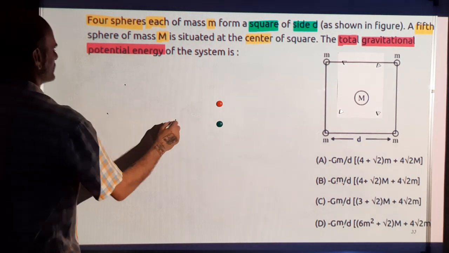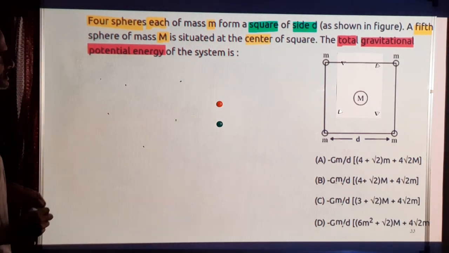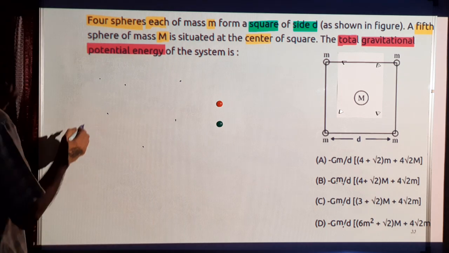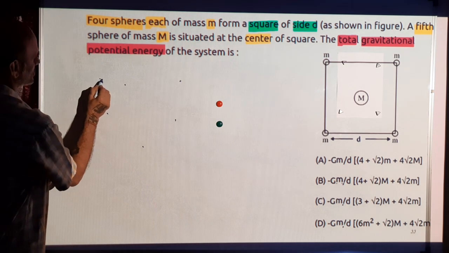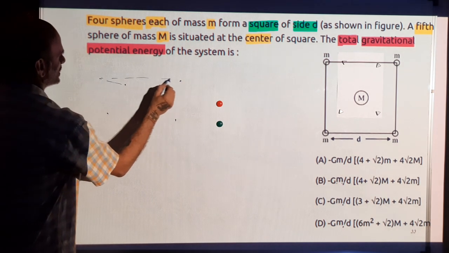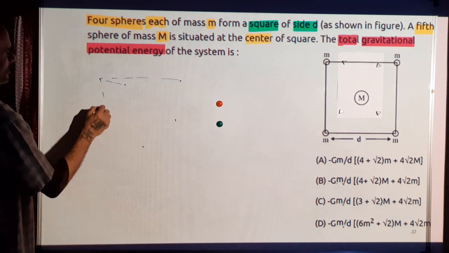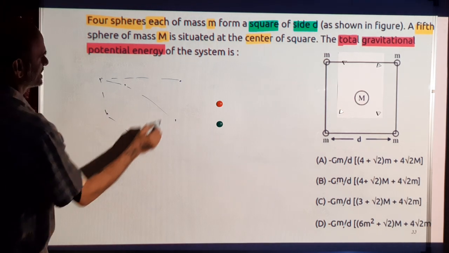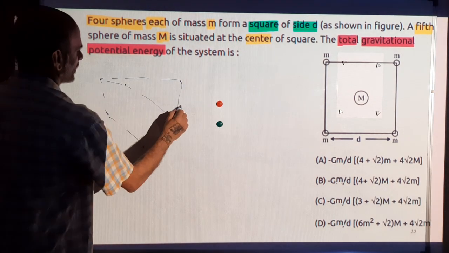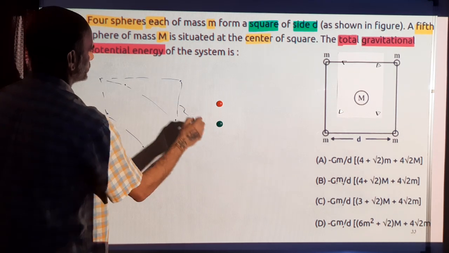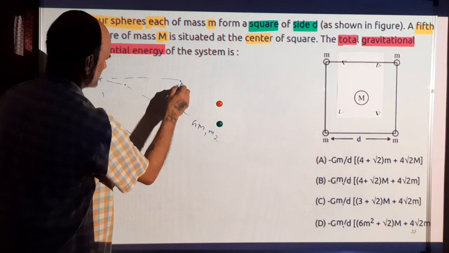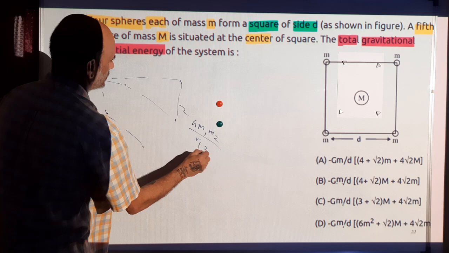So potential energy of a system of point masses or spherical masses is the energy of these interactions. So there is one interaction like this. We have to find all the pairs, all possible pairs. Each pair will have an energy which is equal to minus G into the two masses M1, M2 by the distance R12.